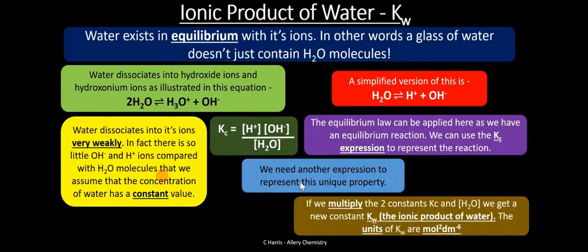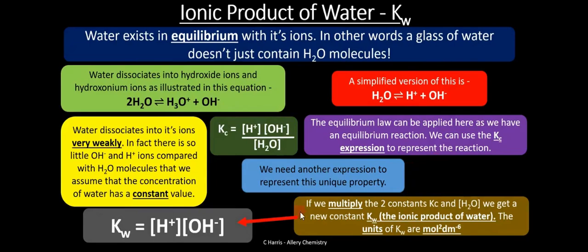If we multiply the two constants, Kc and the concentration of H2O, we get a new constant, Kw. You need to know the units here: moles squared per cubic decimeter squared, mol^2 dm^-6. So the Kw expression is going to be like this. What you need to take home is that this one is considered a constant, so it's not going to appear in the expression.